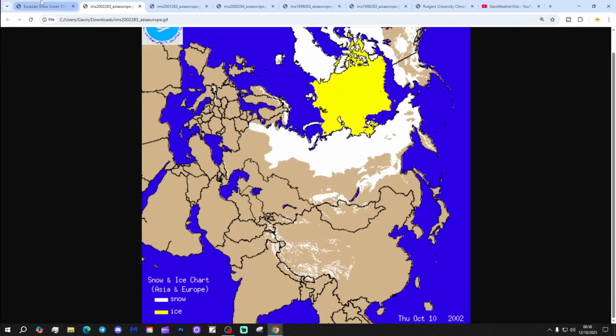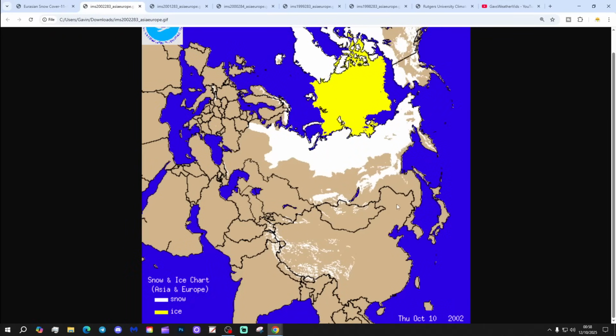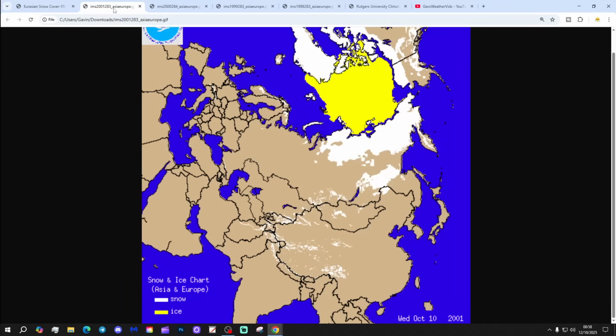Now that's 2002. We're way behind 2002 for Eurasian snow cover. We've got it all the way to the west of Russia, right to the Russian border there with Europe by this point, 2002. That's the year out of all of the years back to 1998 that advances for snow quickest, interestingly.